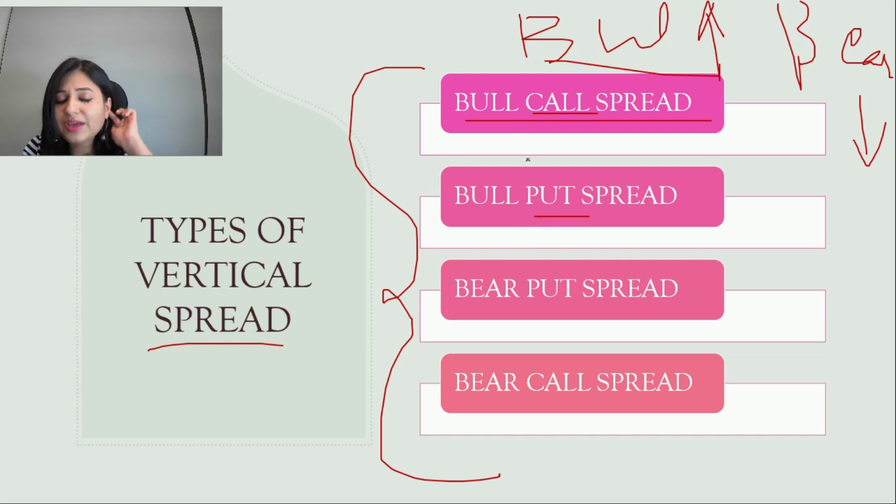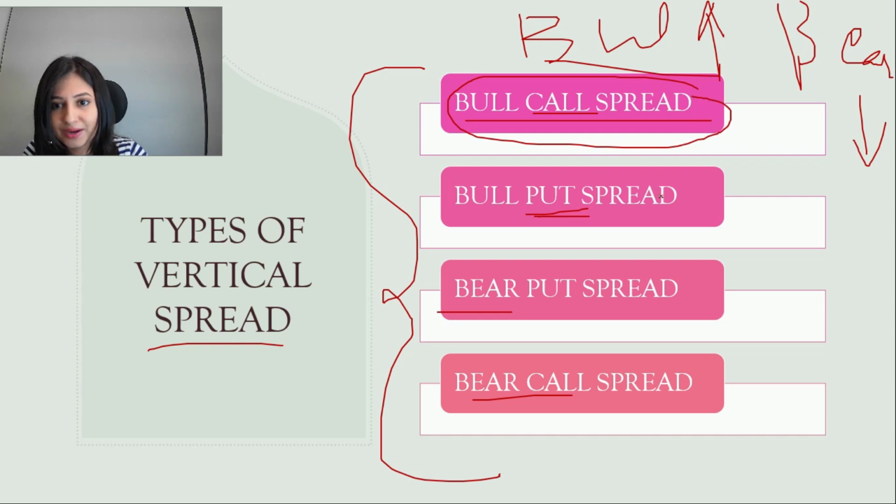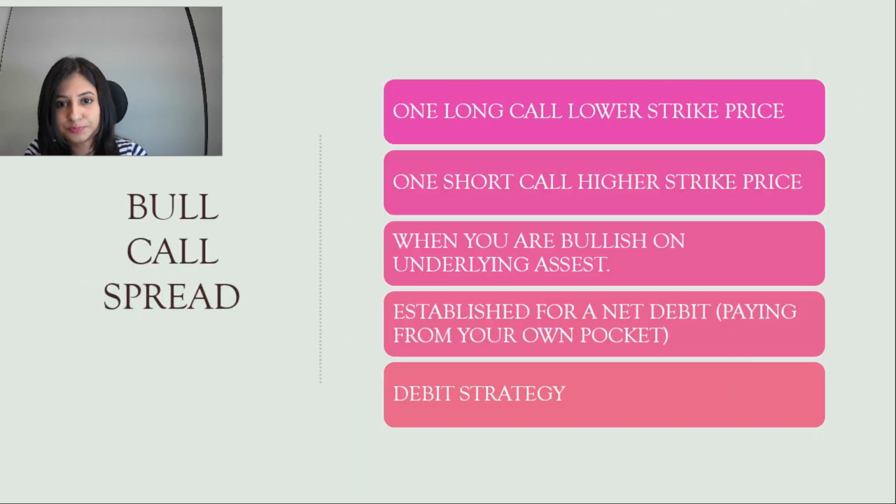So we have a bull call spread, then we have a bull put spread. Similarly, we have a bear put spread and bear call spread, and all these different spreads are implemented in different market scenarios, and you should understand at what market movements you will be implementing them. So in this section, I am going to tell you what a bull call spread is and in what market condition you can implement it to limit your risk and enhance your profit. So let's begin with that.